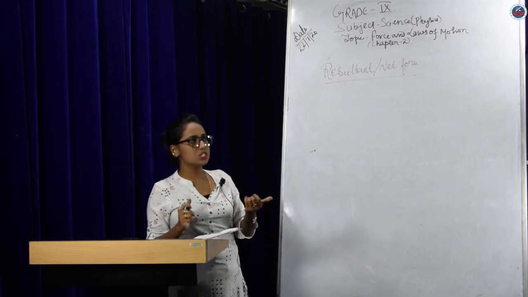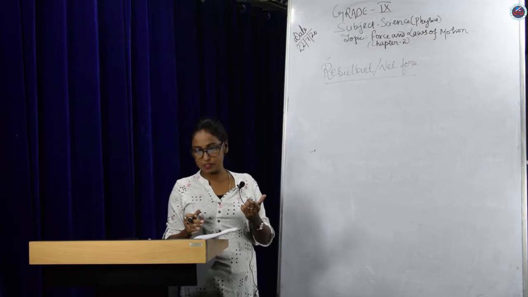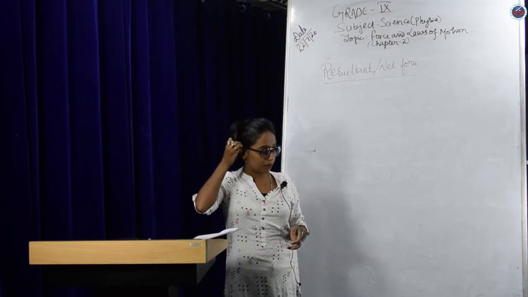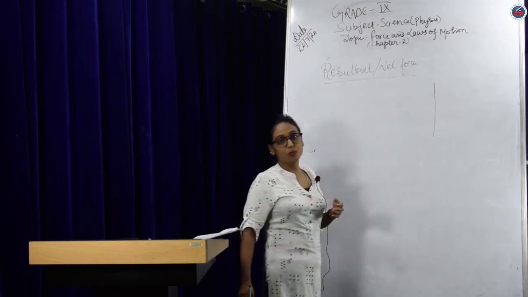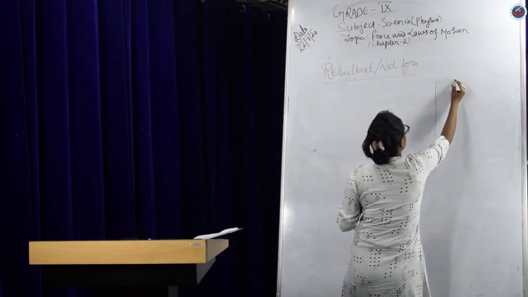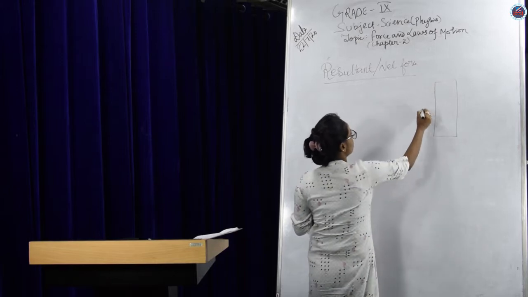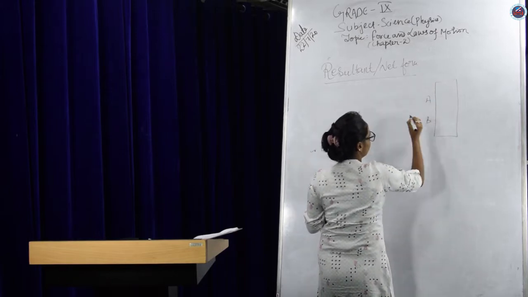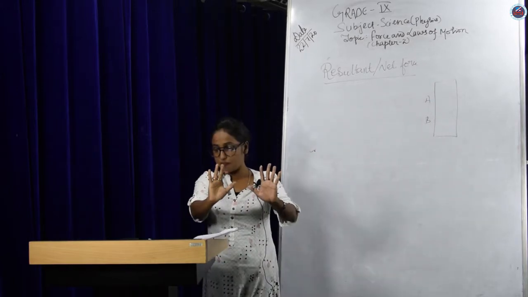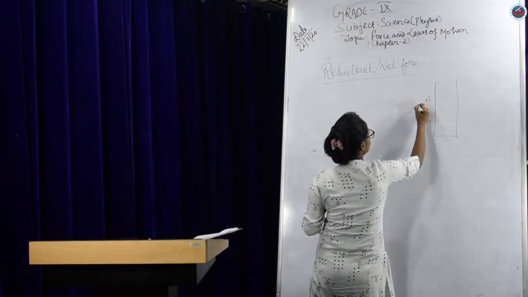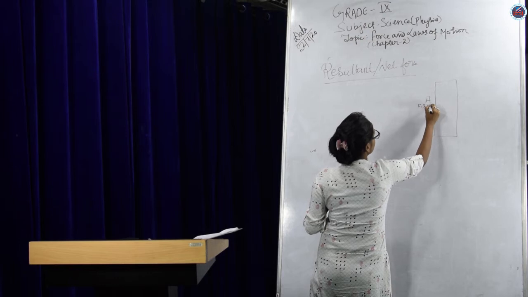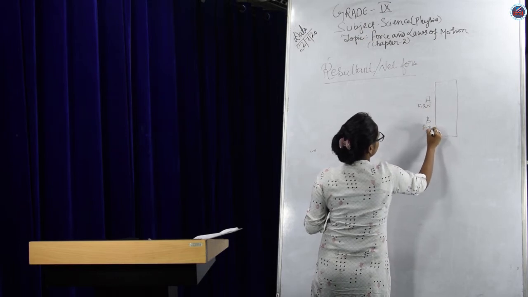Now here also, let's take an example of an almirah. This is an almirah, and there are two persons, A and B. They are exerting a force on the almirah. Let's say this is a force of 2 Newton and this is 3 Newton.